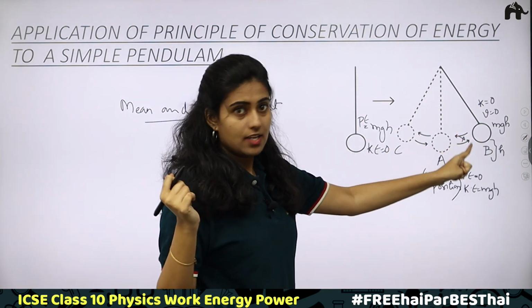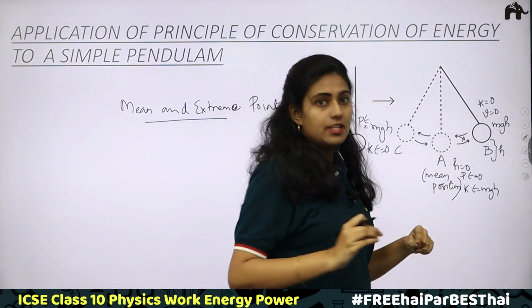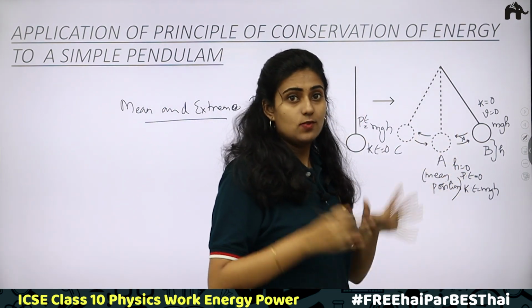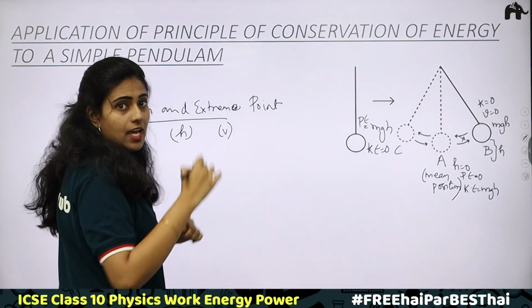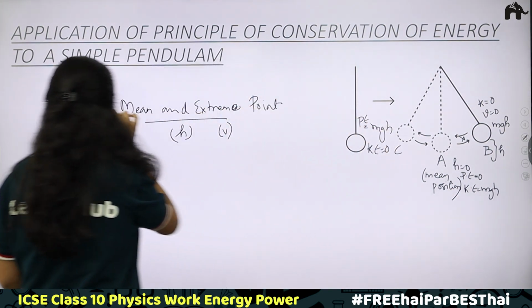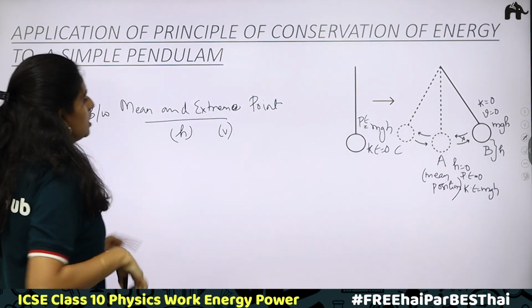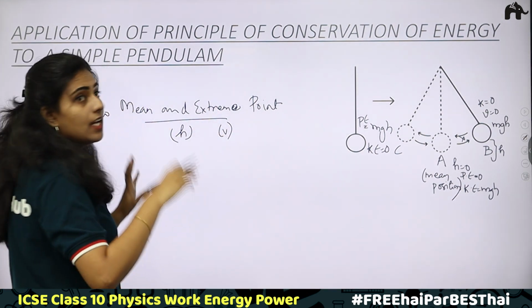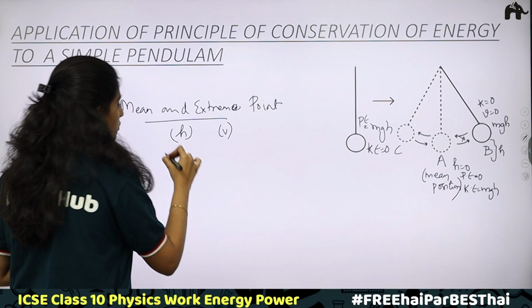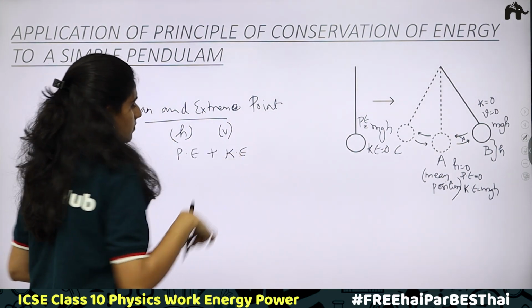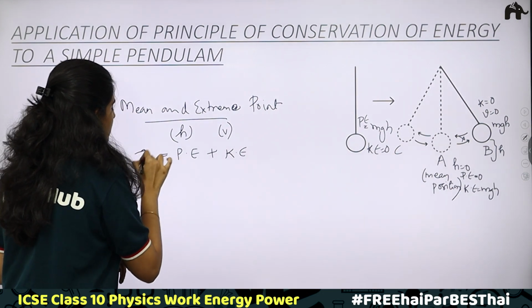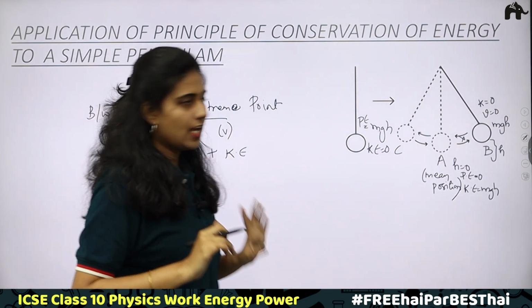At this point there is height. The body is moving, there is velocity, which means since there is both height and velocity, at the point which lies between the mean position and the extreme position, there is both height and velocity. Therefore, it will be having potential energy and kinetic energy. Okay. So, the total energy will be the sum of potential energy and kinetic energy.